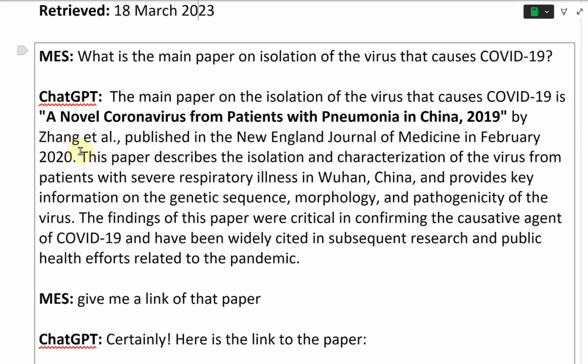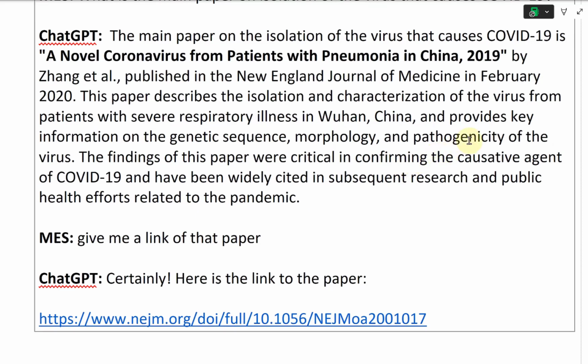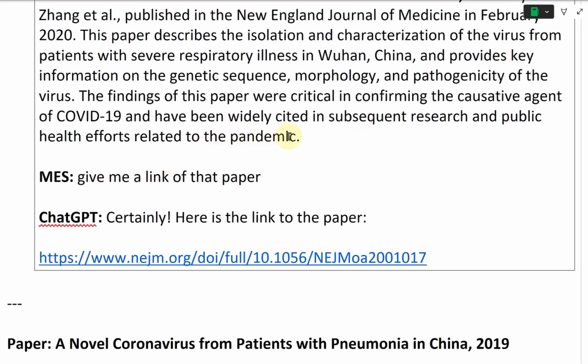Medicine in February 2020. This paper describes the isolation and characterization of the virus from patients with severe respiratory illness in Wuhan, China, and provides key information on the genetic sequence, morphology, and pathogenicity of the virus. The findings of this paper were critical in confirming the causative agent of COVID-19 and have been widely cited in subsequent research and public health efforts related to the pandemic.